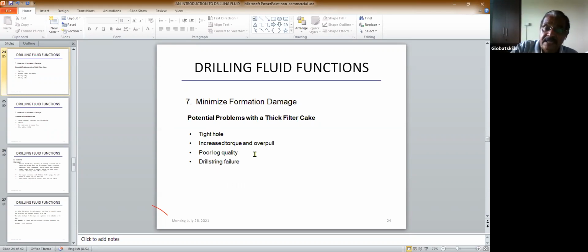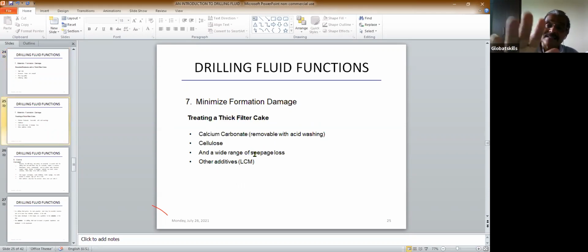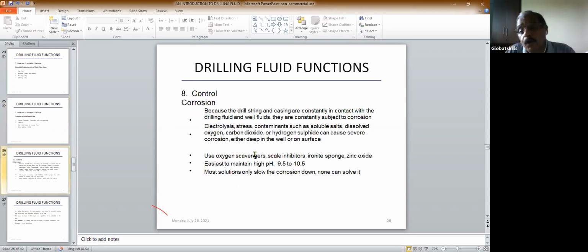Again, these are all ways to minimize formation damage: treating the filter cake, calcium carbonate and LCM. These again minimize the formation damage. Now, control corrosion.